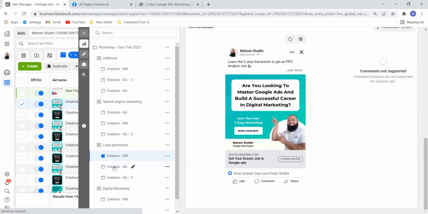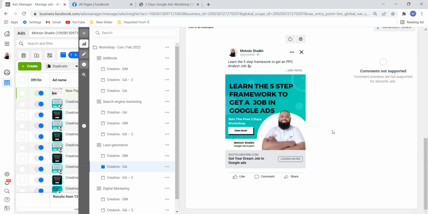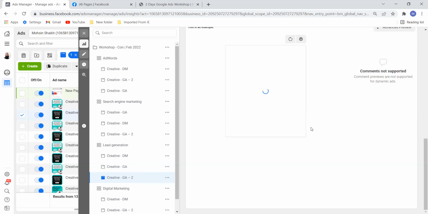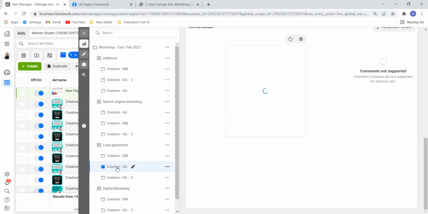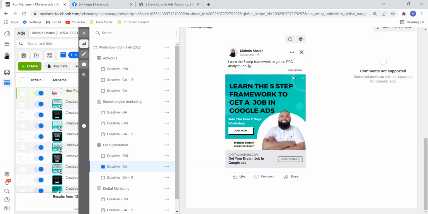Now see this one, the second one in the same ad, but a different creative: learn the 5-step framework to get a job in Google Ads. The wording is different out here. Now see the third one: learn the 5-step framework to get a job in Google Ads, join the 2 days free workshop. You see now what I have done? So this is how I know that this one is not performing, so I've stopped this.